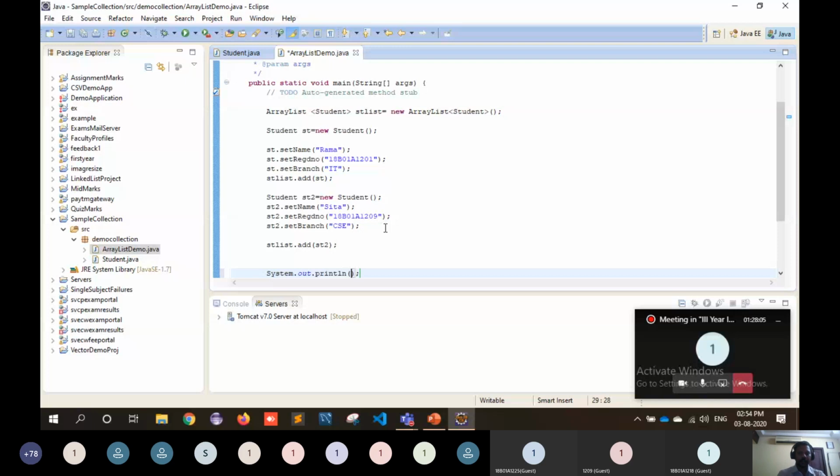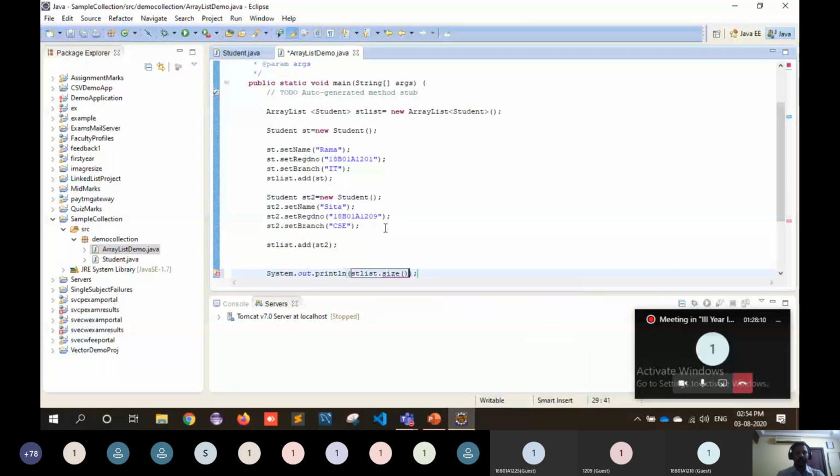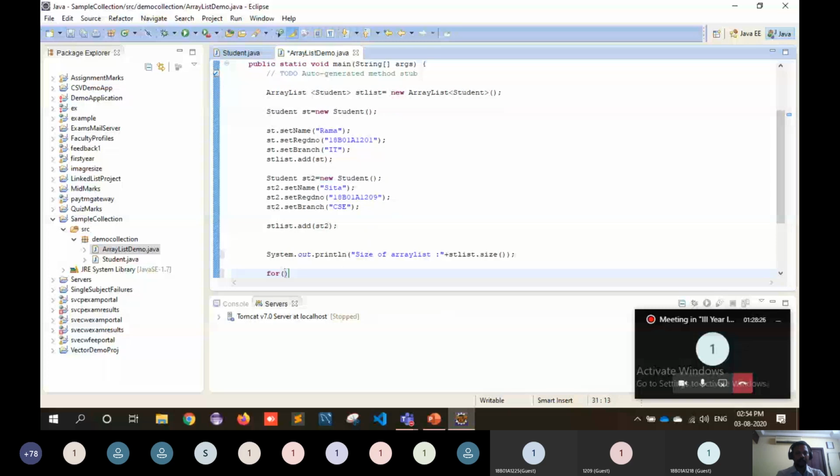And stList dot size I am applying, the size of the array list. Now I'm printing all the objects that are stored in the array list object at present.